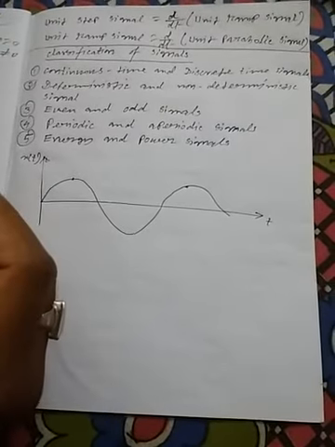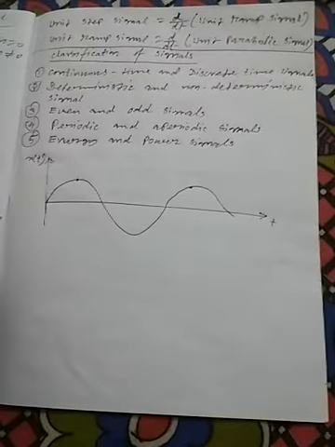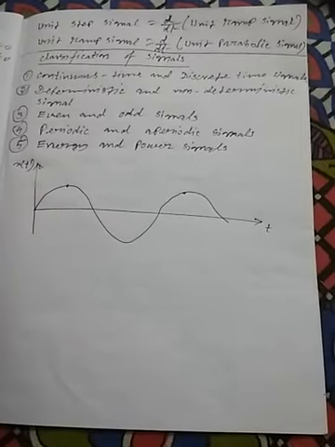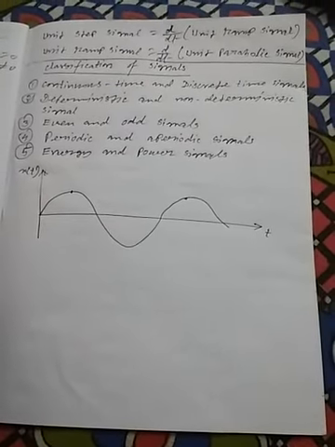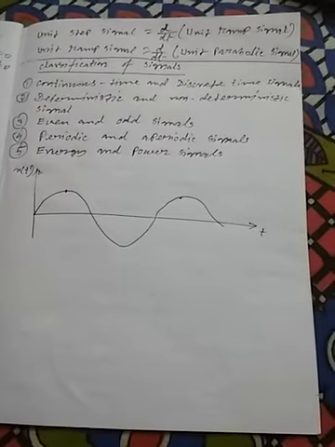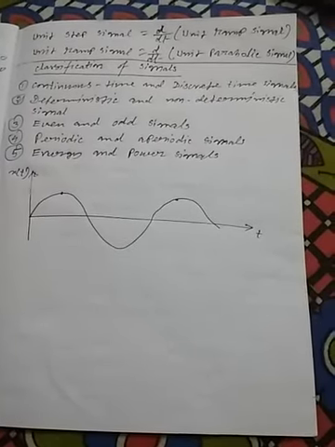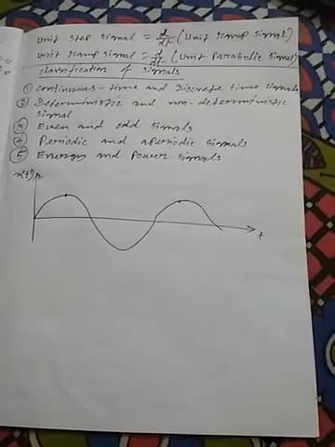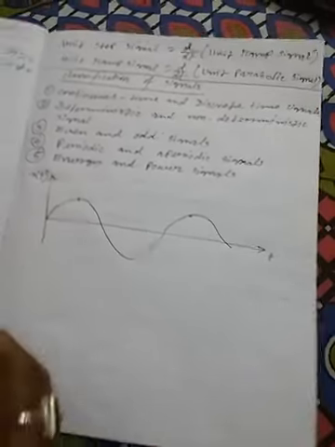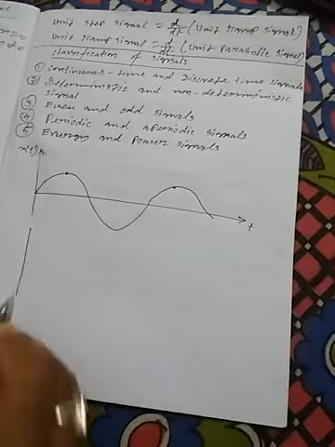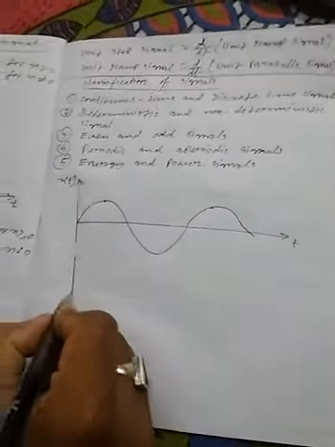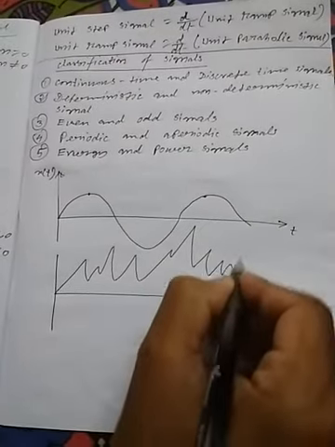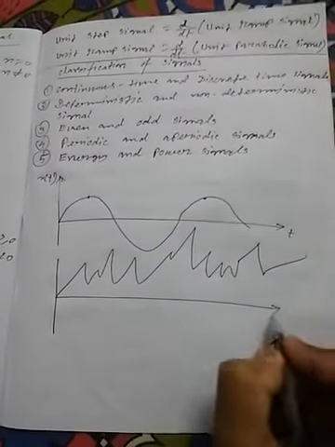Now non-deterministic signal. A signal is said to be non-deterministic if there is uncertainty with respect to its value at some instant of time. Non-deterministic signals are random in nature, hence they are called random signals. Random signals cannot be described by a mathematical equation. One example of a random signal or non-deterministic signal is this. This is the random signal.